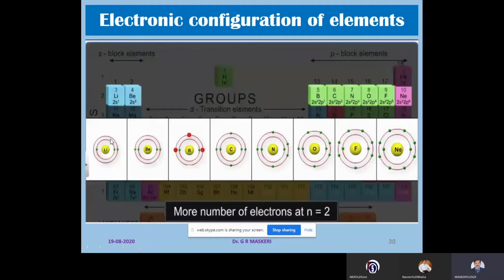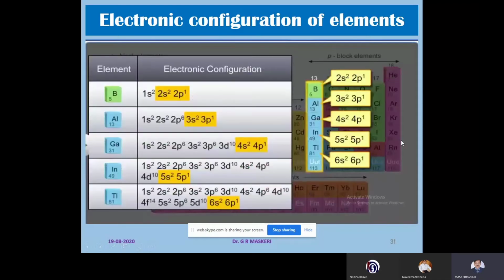All these atoms have 2 shells, but the second shell gradually increases with the number of electrons. As the number of electrons increases, it moves on to the next element in a gradual, logical way.